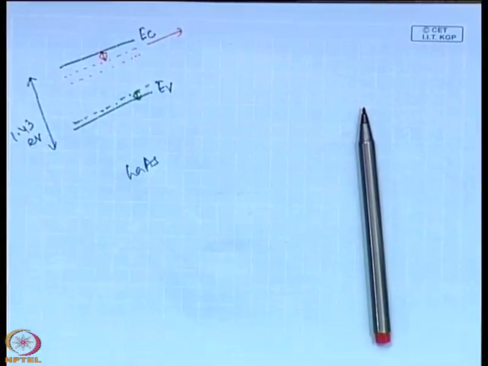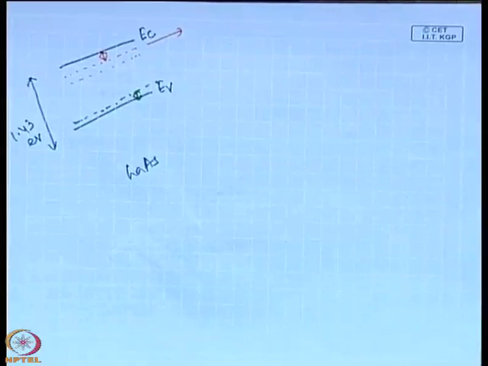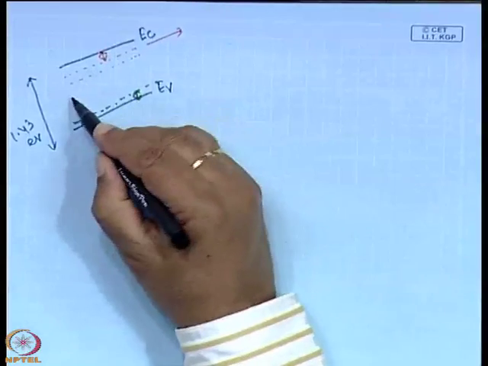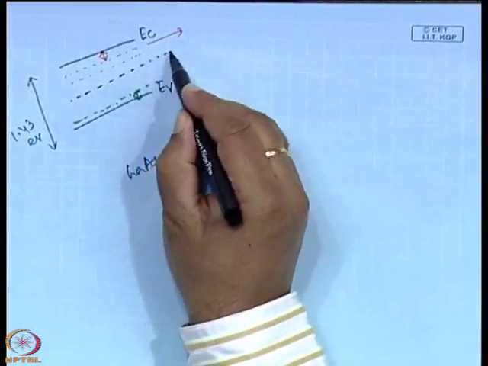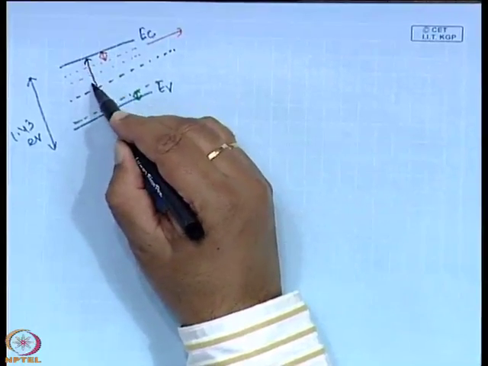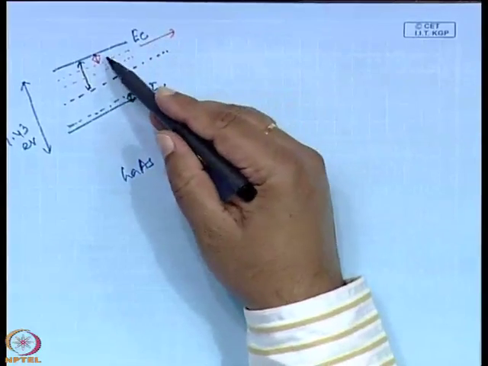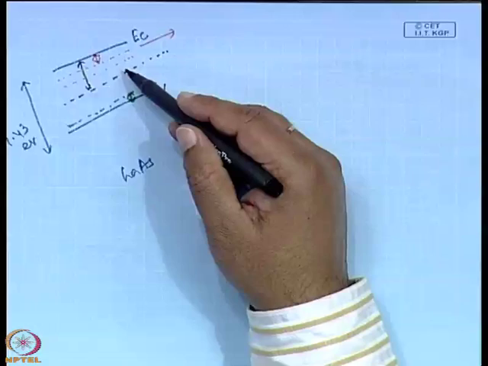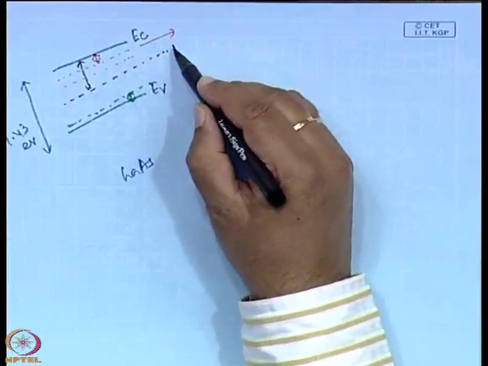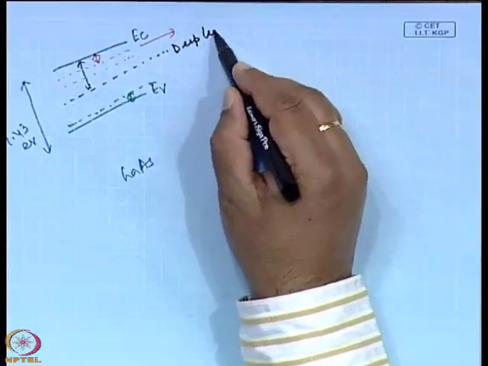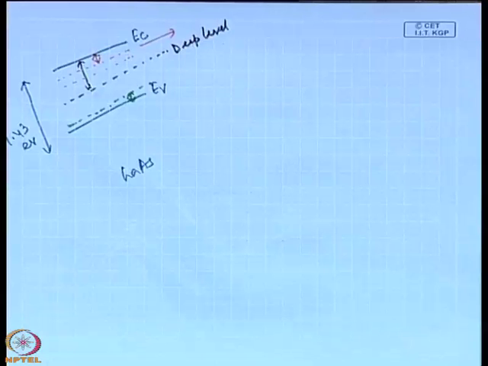Otherwise, in some cases you will find that this defect level is actually deep inside the band gap. That means, several hundred milli electron volt either from the top of the valence band or from the bottom of the conduction band, and in this case this is known as the deep level.